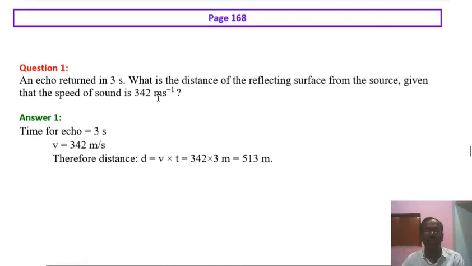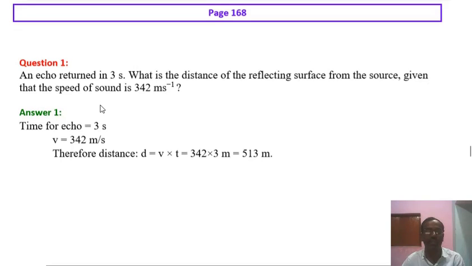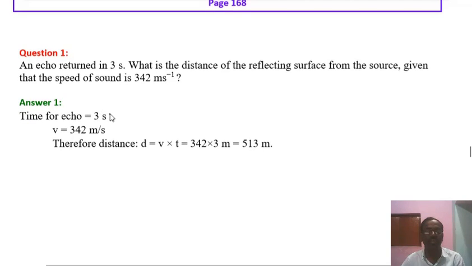An echo returned in 3 seconds. What is the distance of the reflecting surface from the source, given that the speed of sound is 342 meter per second? From the question it is clear that the echo time is 3 seconds, velocity of the sound is 342 meter per second. Therefore distance d equals v into t. Now putting the value of v and t, after the multiplication we get here 513 meter. Hope there is no problem understanding the solution of this numerical problem.